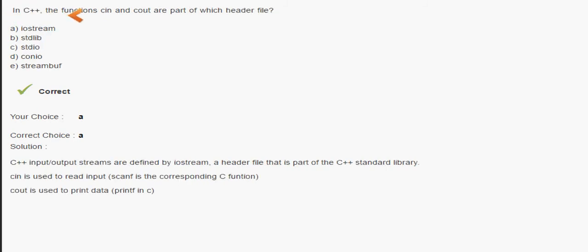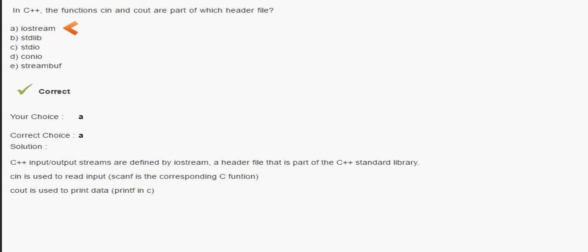In C++, the functions cin and cout are part of which header file? Remember, cin and cout are objects. The cin is used to read input and cout is used to print. Now these cin and cout objects are of which stream?